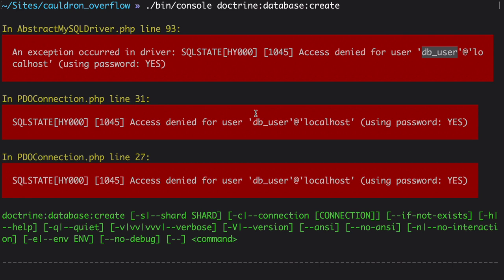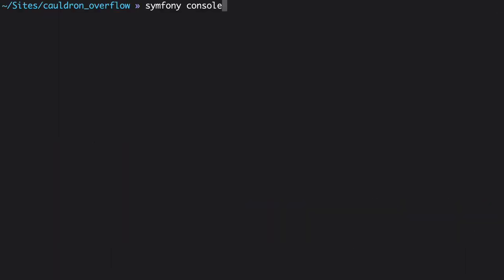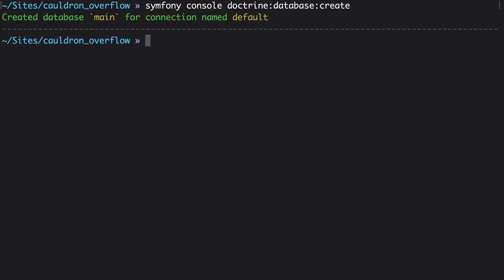No worries, there is, of course, a solution. Instead of running php bin/console, we'll run symfony console. Symfony console literally means bin/console. But because we're running it through the Symfony executable, it will inject the environment variables that are coming from Docker. So, symfony console doctrine:database:create. And boom! We have a database!